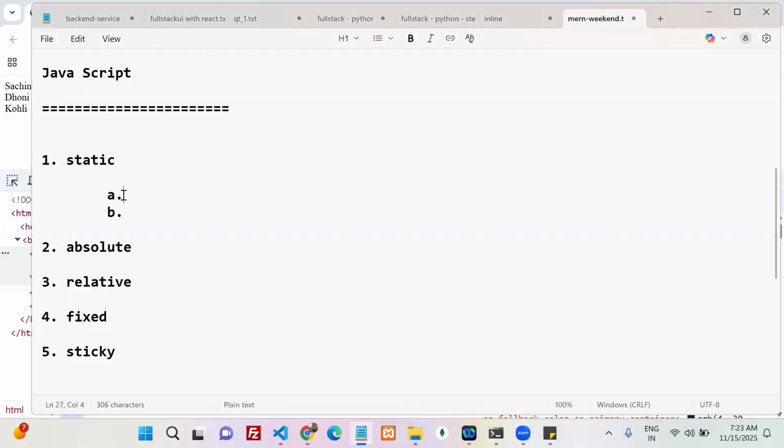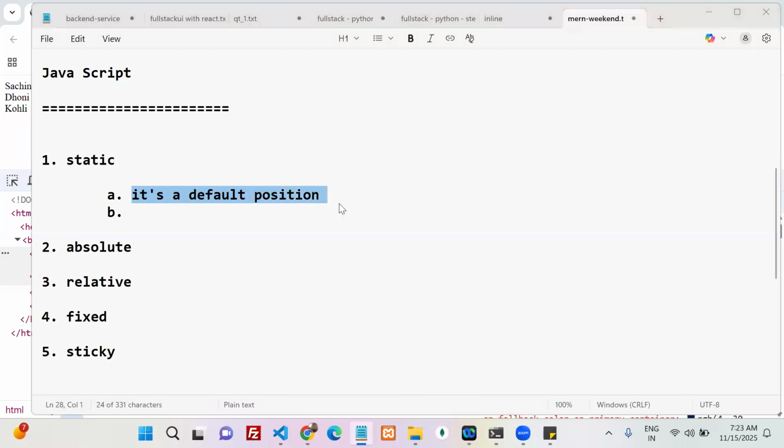Now, can you write the first point? What is that first point? About static, what is the first point? Every element in HTML has a position. What is that position? Static. So it's a default position, yes or no?